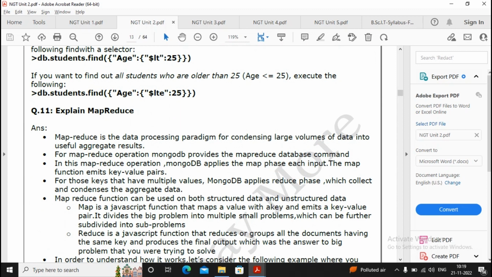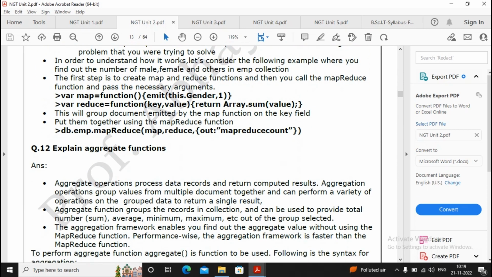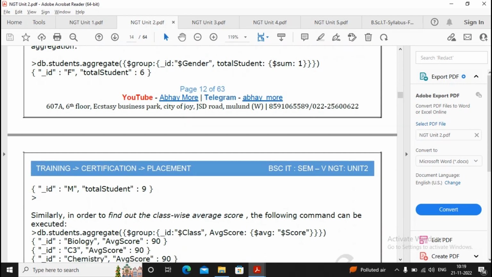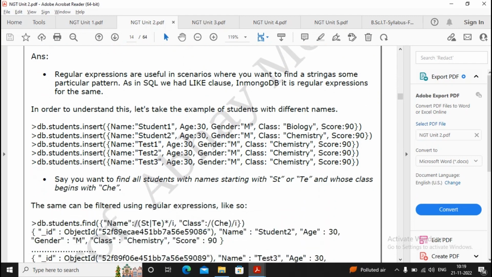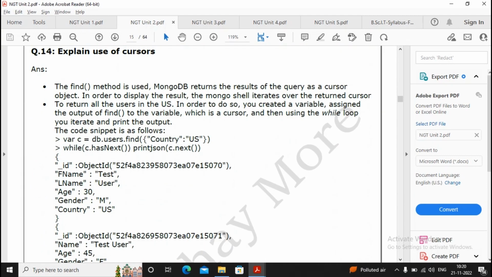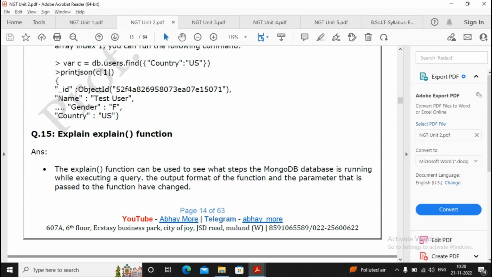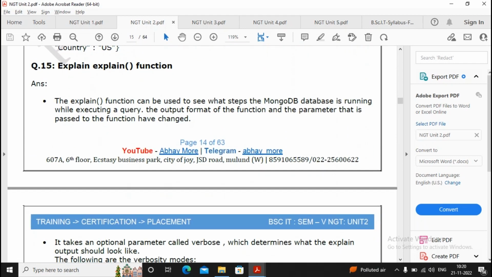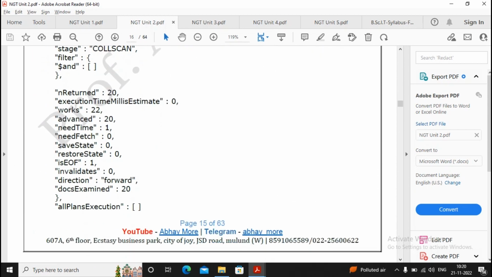This question is quite important: explain map reduce. This question has come before, so please follow it. The aggregation function has already been tried by you, so please read it once. A regular expression question might occur, so please prepare for this question properly. Explain the use of cursor is also an important question. But everything else I have told you has been prepared by you in practical, so there is no need to worry about writing the answer.